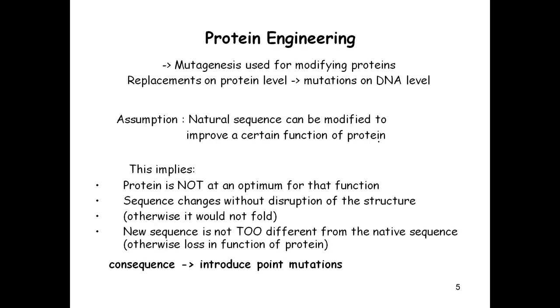Then this implies the protein is not at an optimum for that function, because if you want to carry out some modification, that means you are not satisfied with the parent protein. That is why you are going to modify the present protein molecule.